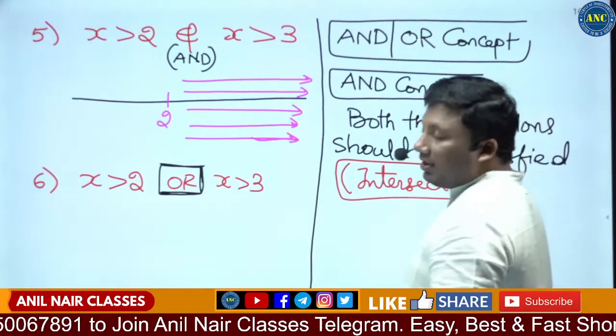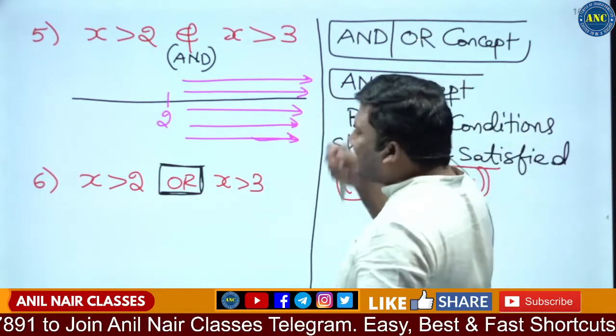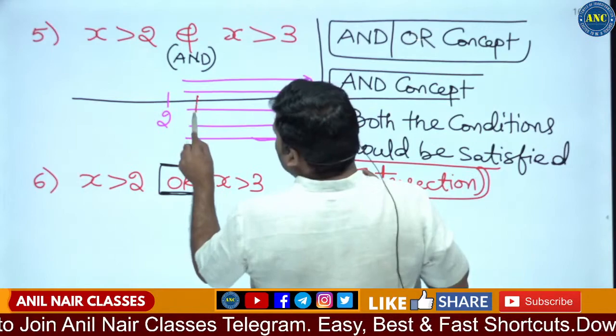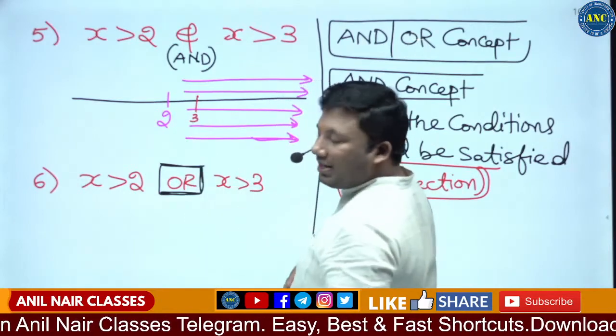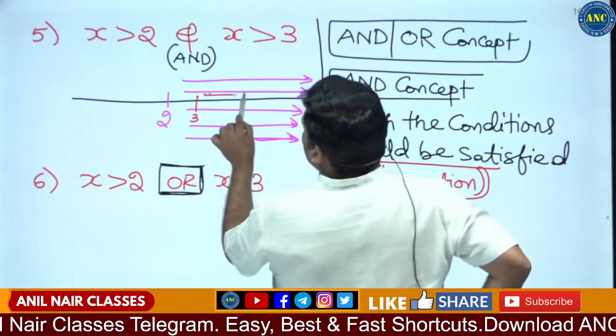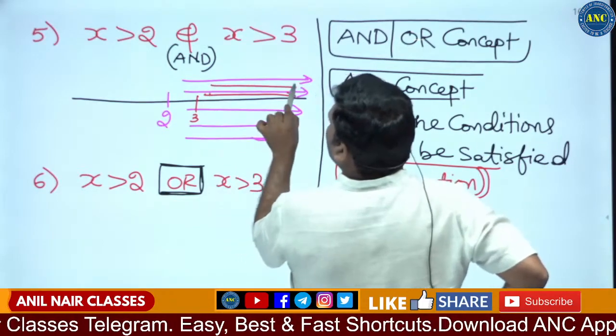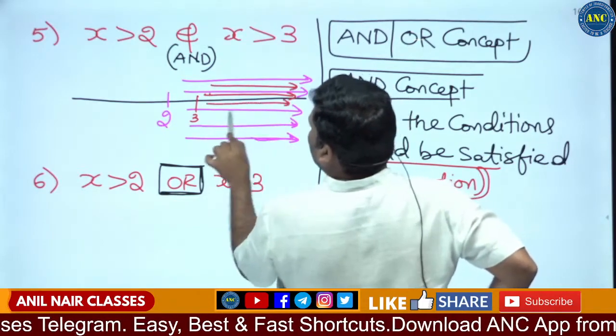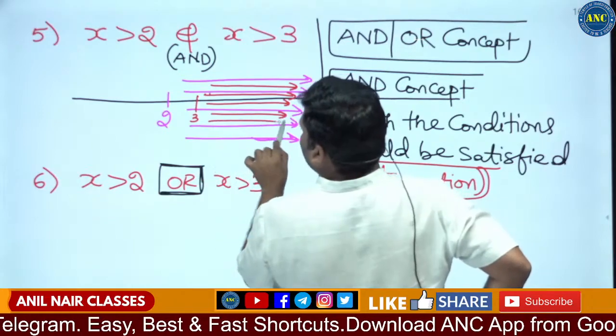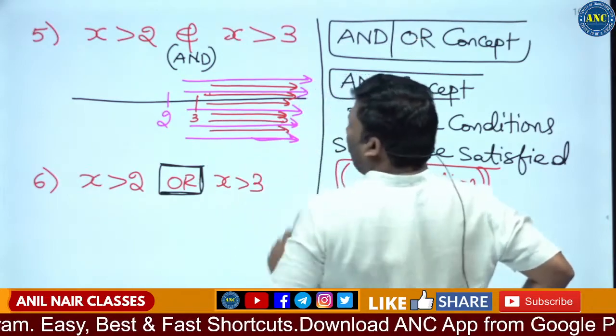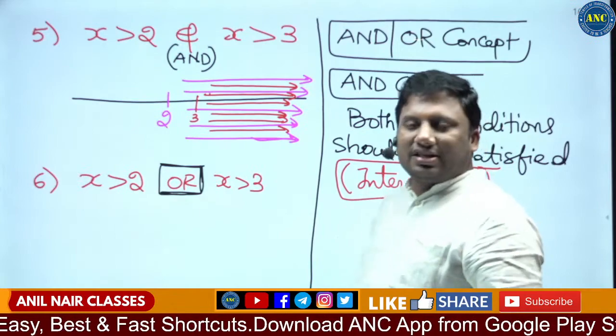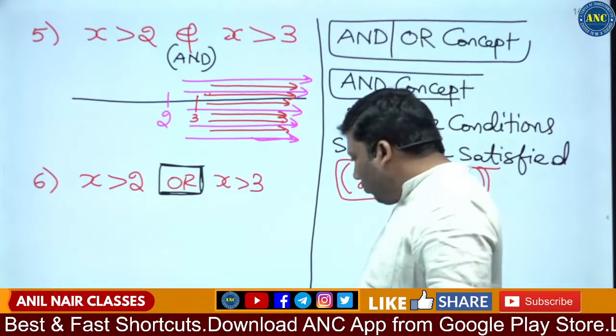Now, forget about the word "and". If I take 3 here, x greater than 3 means anything to the right hand side of 3. This is the graph for x greater than 3.